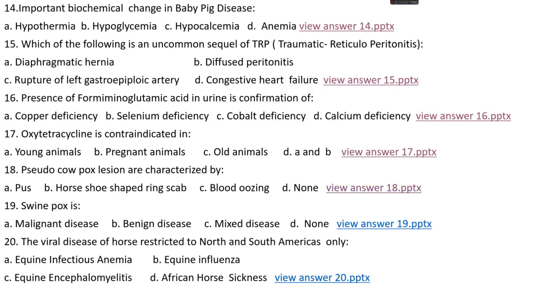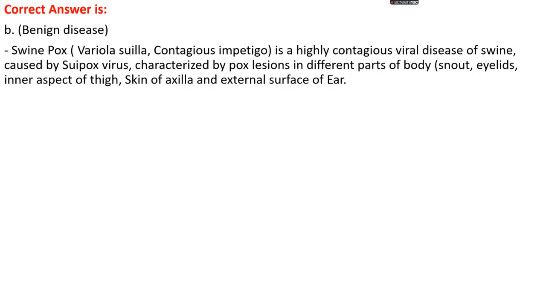Question number 19. Swine pox is: option A, malignant disease; option B, benign disease; option C, mixed disease; or option D, none. The right answer is option B, that is benign disease.